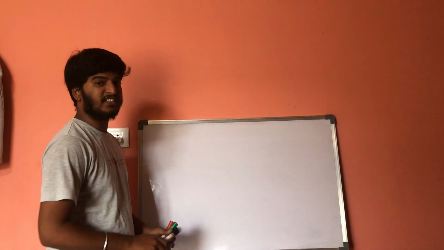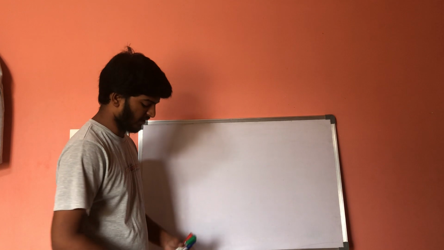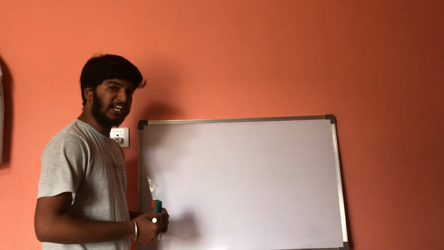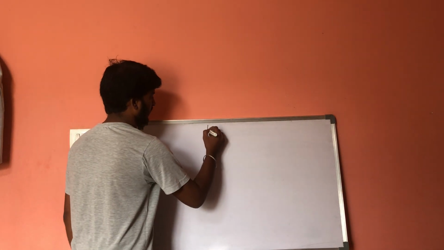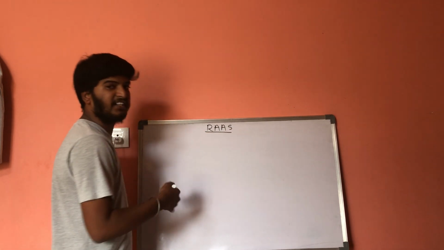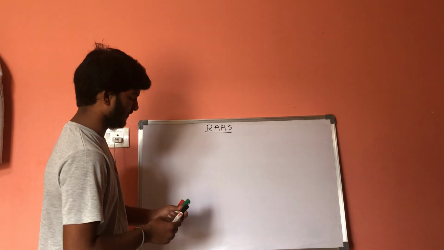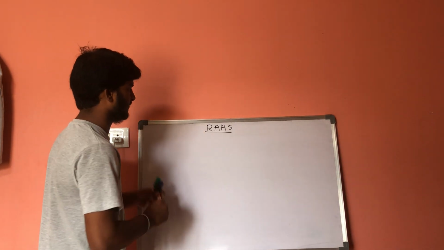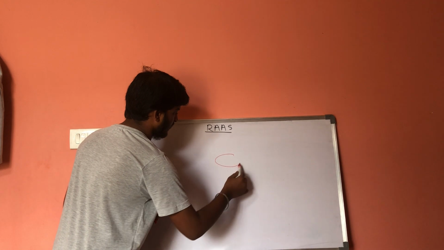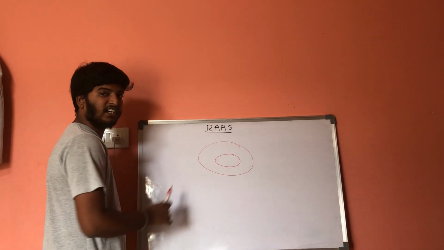Now, let us discuss one more important factor which results in hypertension. That is the renin-angiotensin-aldosterone system. Let us study this renin-angiotensin-aldosterone system within a short time. Let us consider this is the circulation.